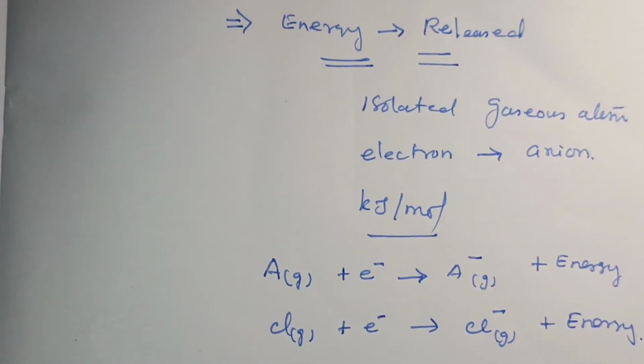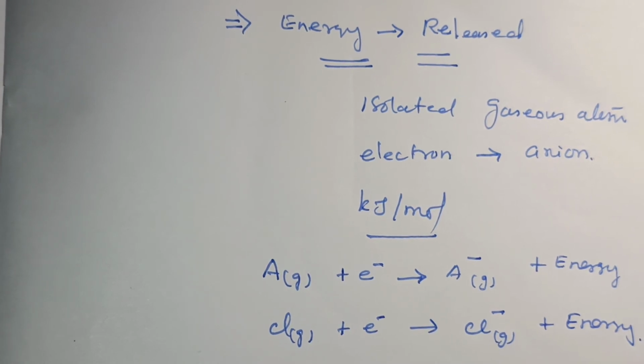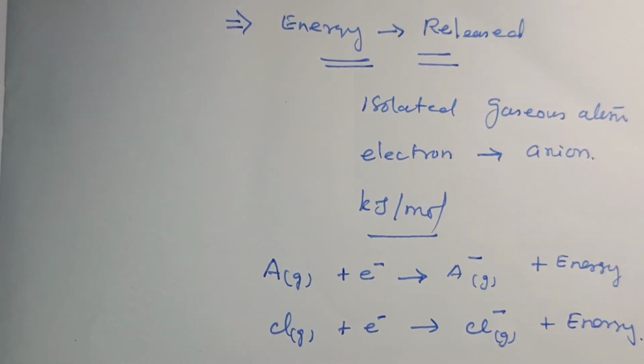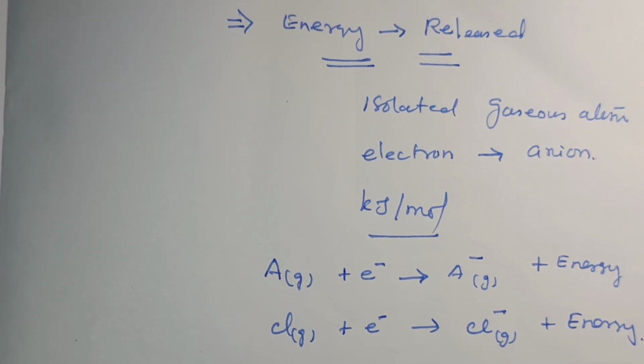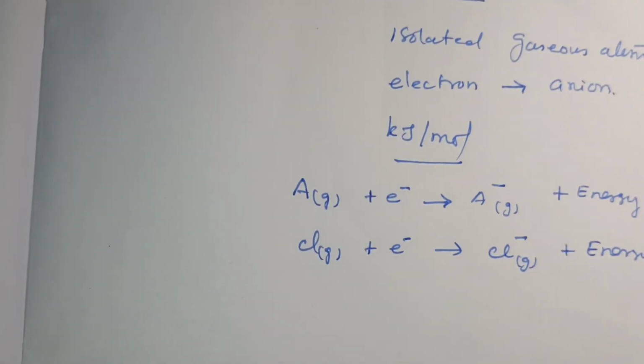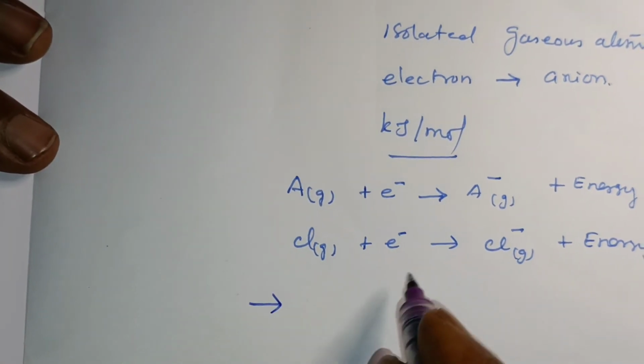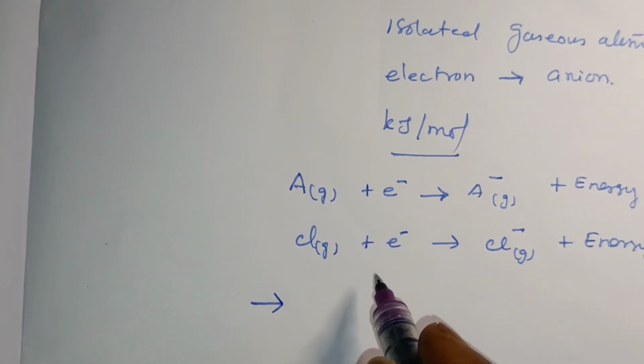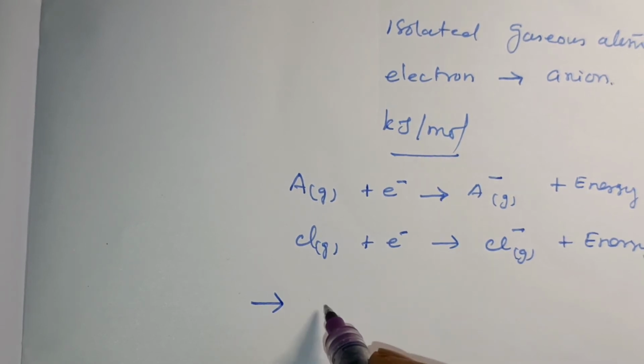So like the ionization energy, electron affinity also varies with the periodic table, but here the electron affinity increases from left to right.